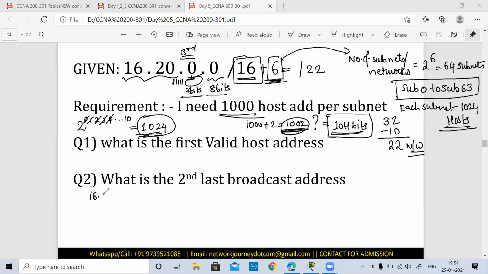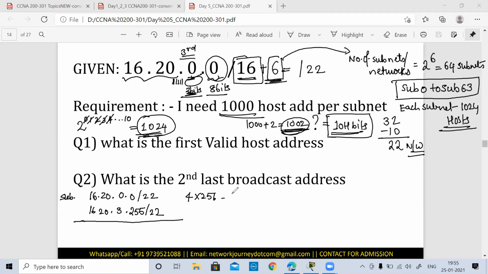So my IP subnet for subnet 0 will start from 16.20. The minimum is going to be 0.0/22. And since I know with 2 bits, I can maximum have 4 values, so I'll go with 16.20.3. And with the remaining 8 bits, I will have maximum 256. That means since I've already started with 0, so I'll take up 255/22. So if you just go and see, you have taken 4 values from the third octet and 256 values from the last octet. So 4 into 256 gives you total 1024 host addresses or IP addresses.